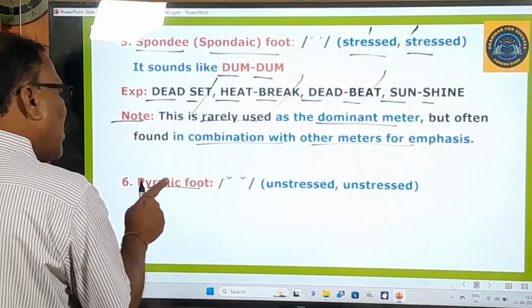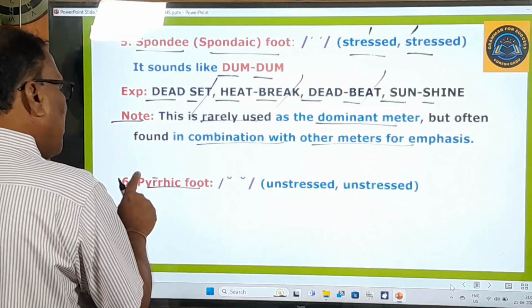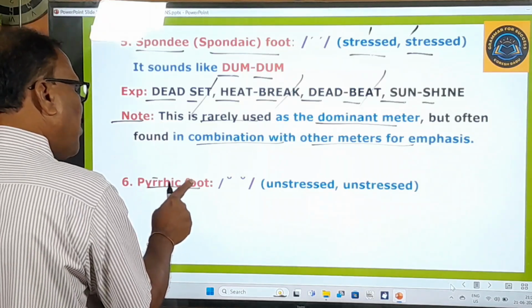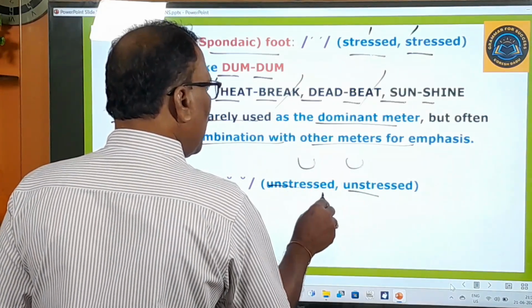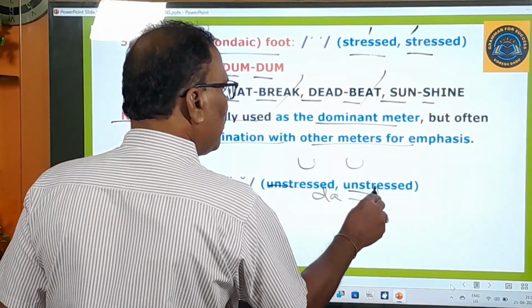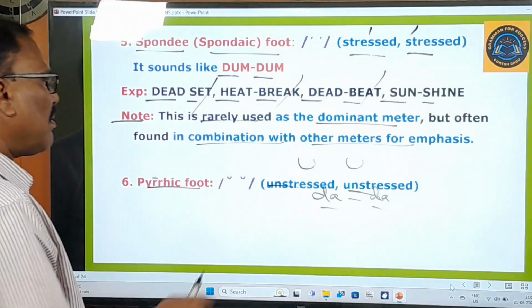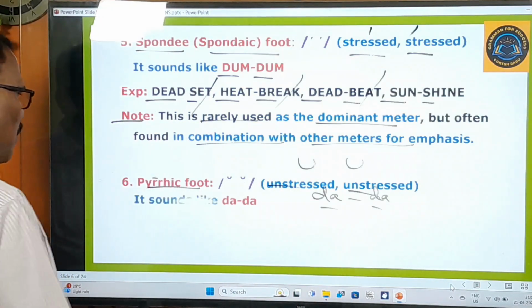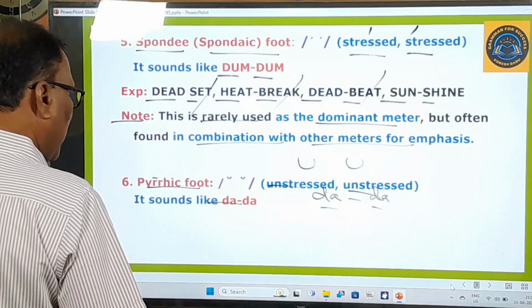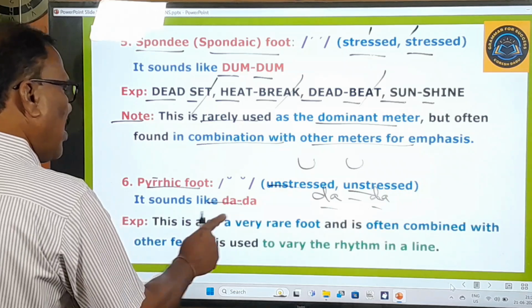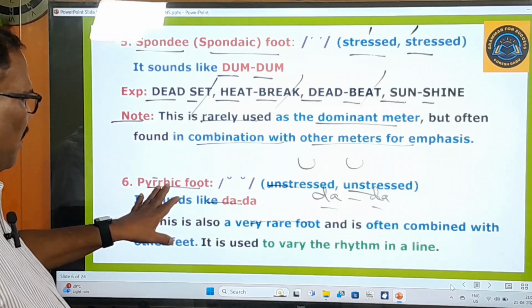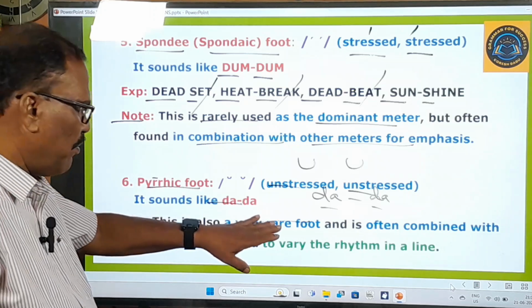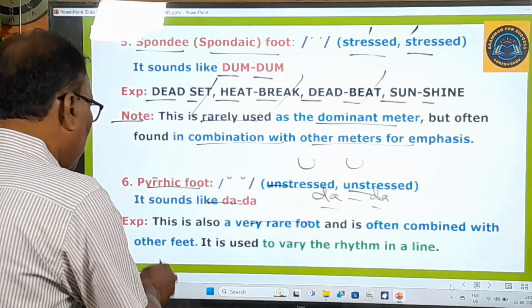And here, Pyrrhic, the H is silent. Pyrrhic foot means 2 unstressed syllables. Then what do you say in musical language? Da, da. It sounds like da da. This is also a very rare foot, and it is often combined with other feet.